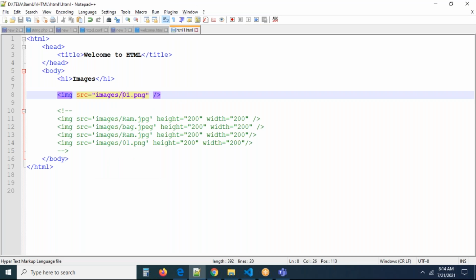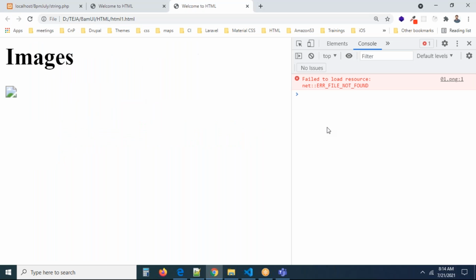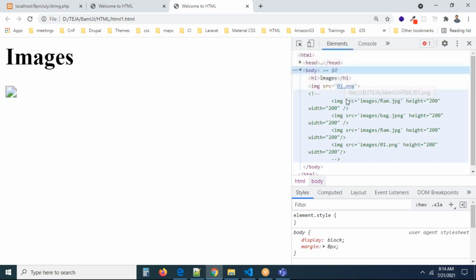So whatever path you are providing for this image, if it is not found, it will display a broken image on the screen. If it is a broken image, we have to understand that the path you provided may not be available. You can check this in the console also. You can press F12. By pressing F12, by default you can see the Elements section.